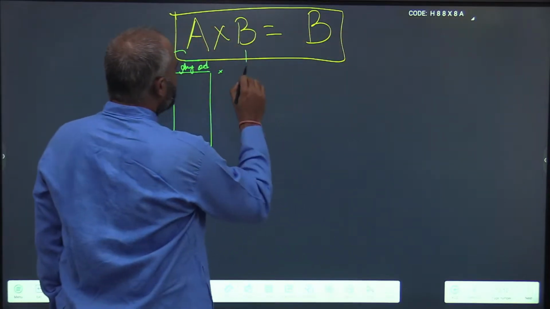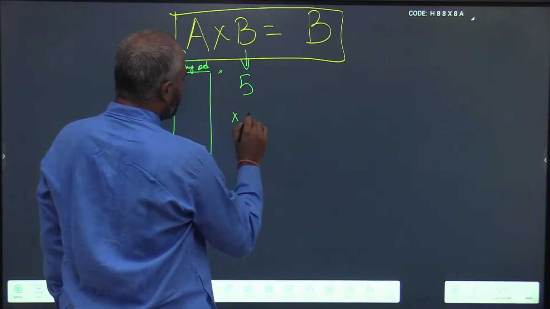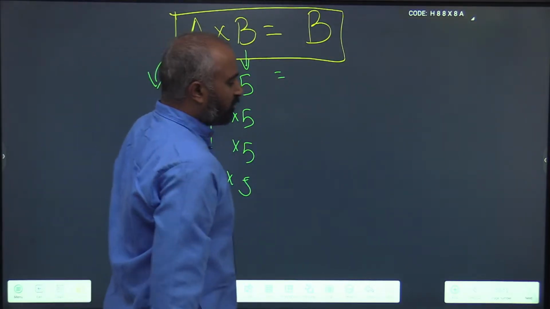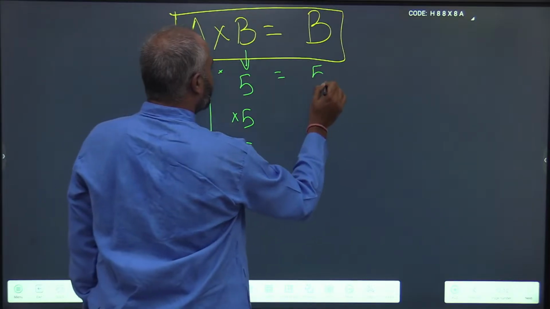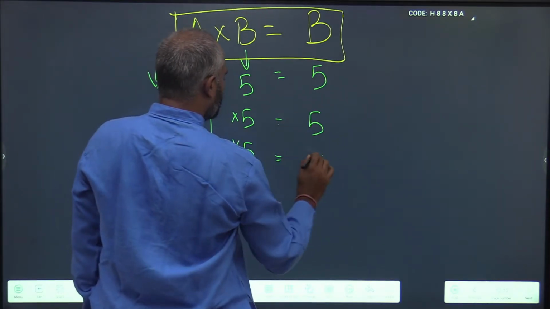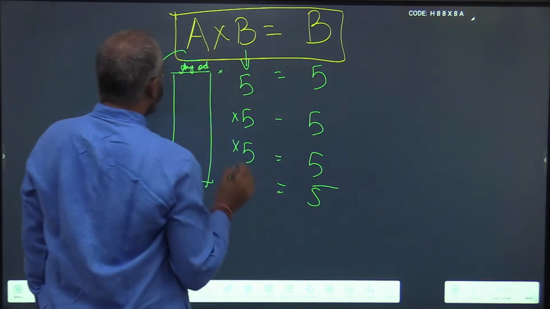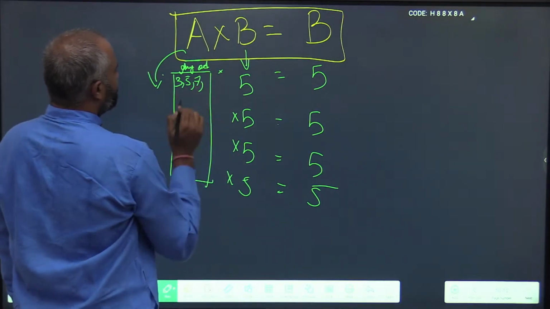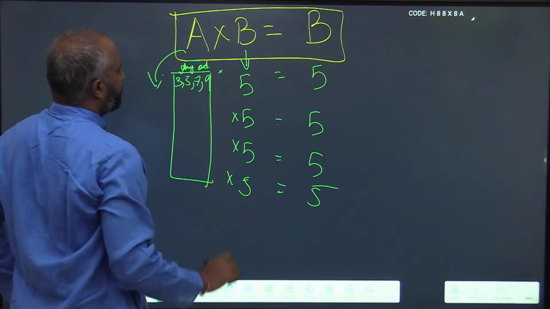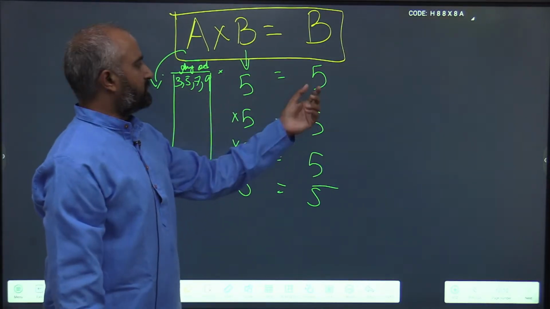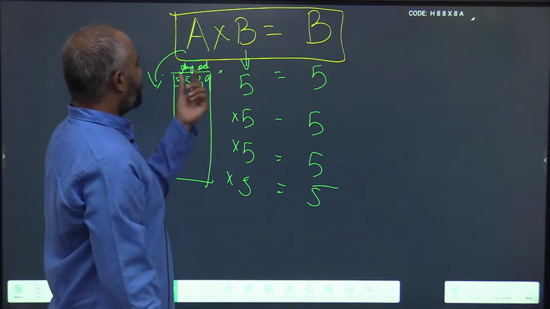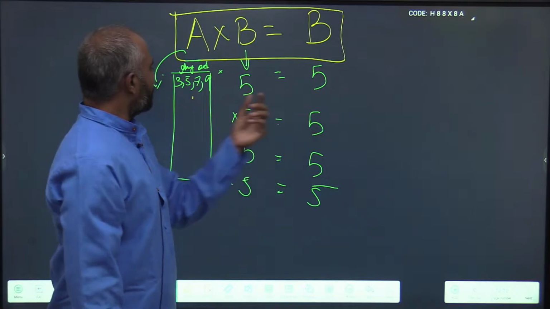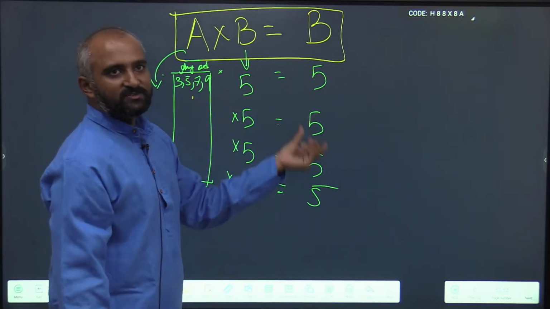If my B is 5, what will it always result in? It will always result in 5. You see the pattern here? Any odd number, take 3, 5, 7 or 9. 3 5s are 15, ends with a 5. 5 5s are 25, ends with a 5. 7 5s are 35, ends with a 5. 9 5s are 45, ends with a 5.